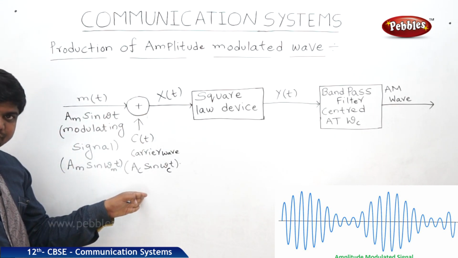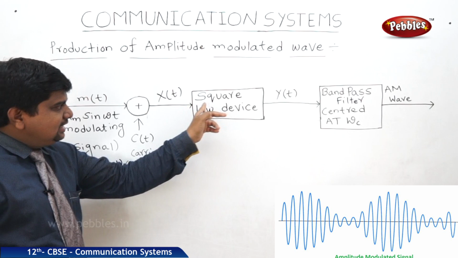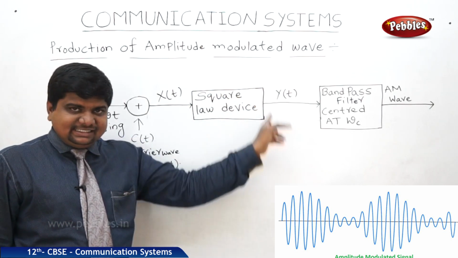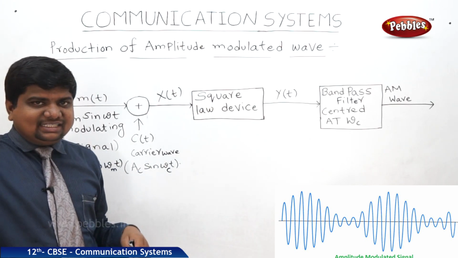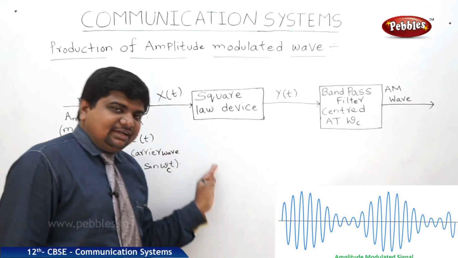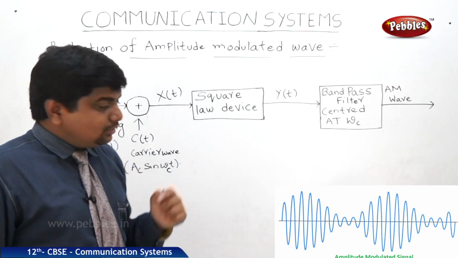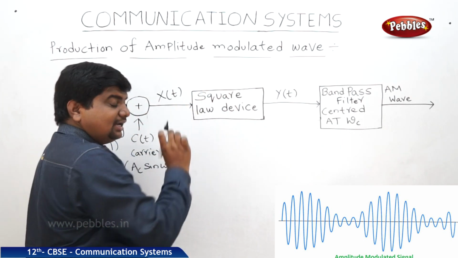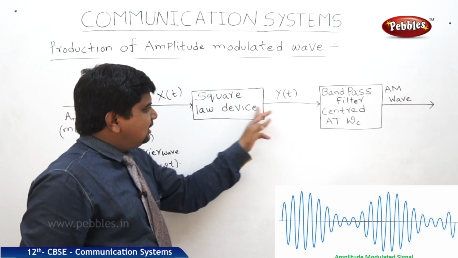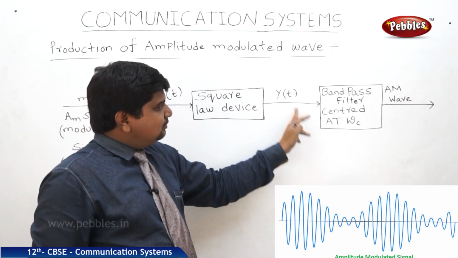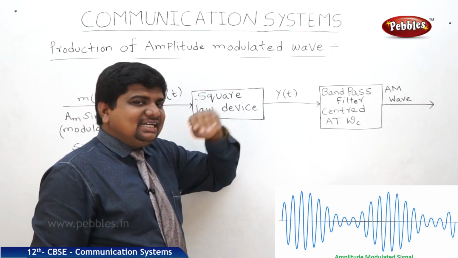They are both added, collected or combined as a single wave. This single wave is connected to the square law device. What is the meaning of square law device? The sine wave progression is there, and that is a square law. It means for the negative symbols it will give the positive peak, and for the positive signal symbols it will give the negative peak. So it is connected to the square law device, and this square law device combines this and emits the resultant wave. The resultant wave we are saying as Y, the resultant amplitude or resultant displacement.